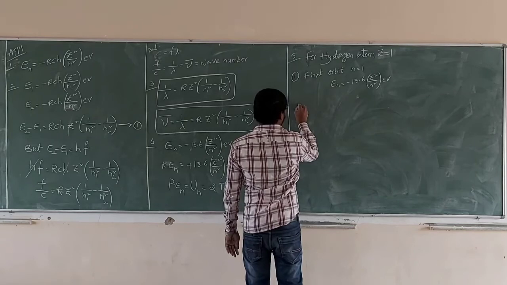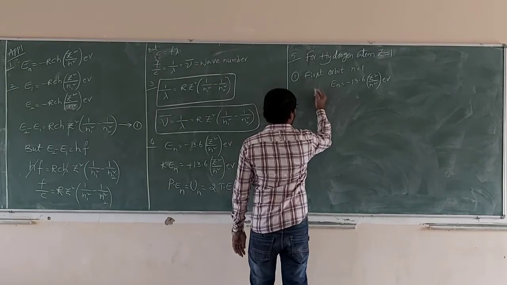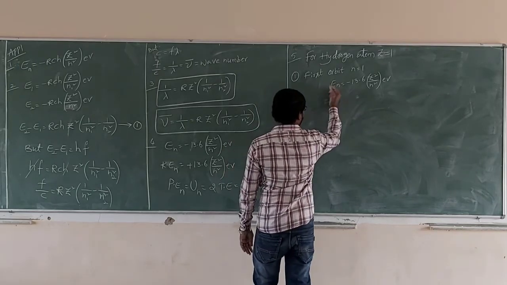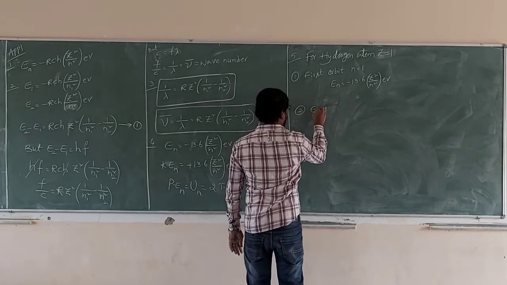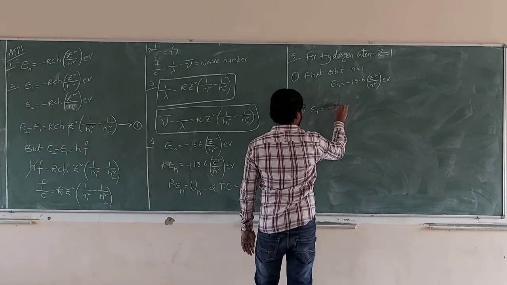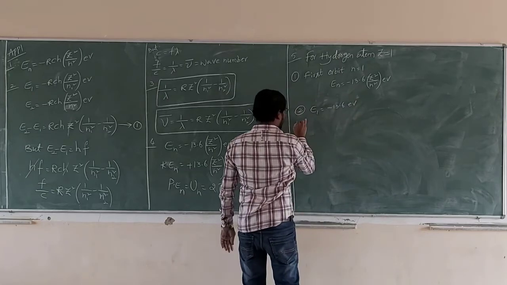For n is equal to 1, E1 is minus 13.6 electron volt.